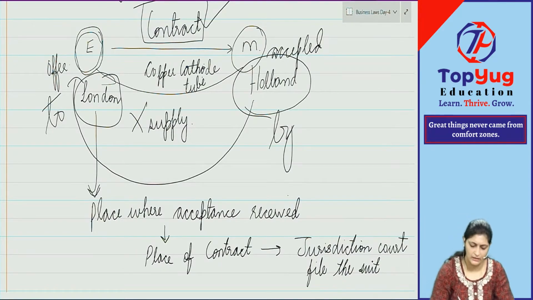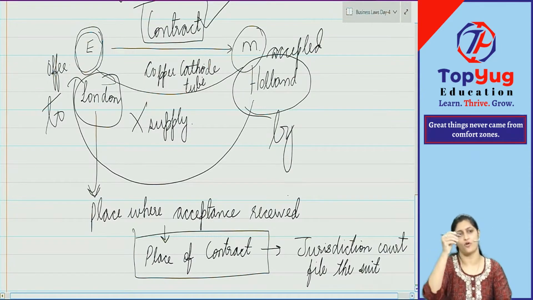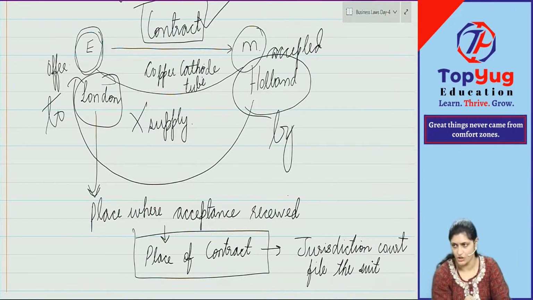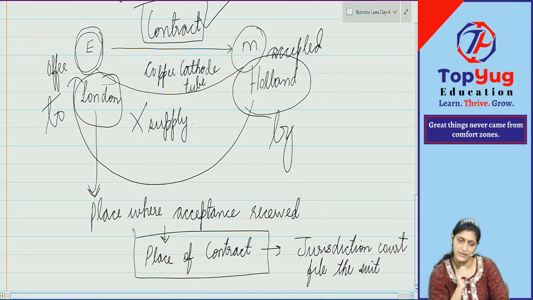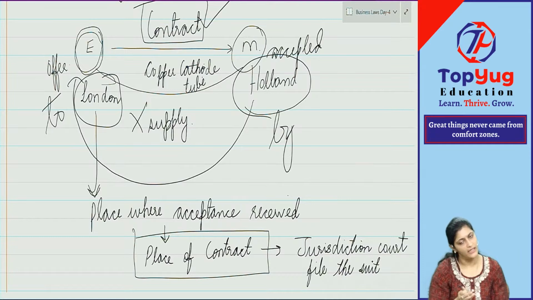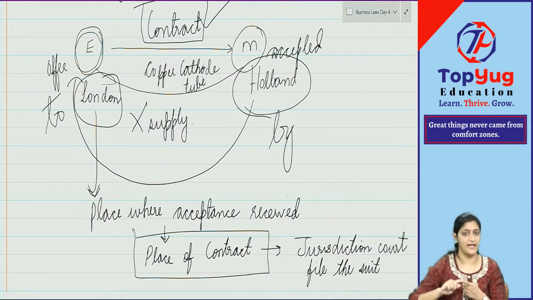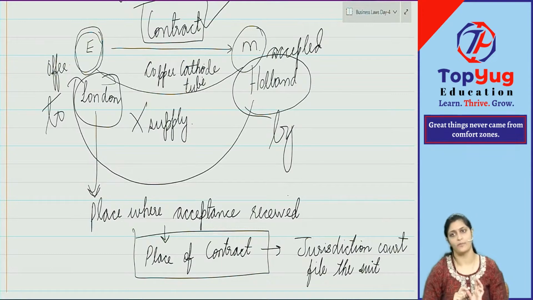It was only for deciding the place of the contract, as we have already discussed in Bhagwan Das versus Girdhari. But this was the first case law, and based on this decision only, the decision was given in Bhagwan Das versus Girdhari Lal. But it was an English case law. That is the reason the Indian courts again accepted the case. Generally, once the decision is given in any case law, they will not accept it. They'll just say that it is already decided, you see that case law, and the decision will be final on you also. But here again they gave the decision only because there was a difference. The Indian case wanted to give one more judgment, but it was the same judgment. Clear with this? Okay.